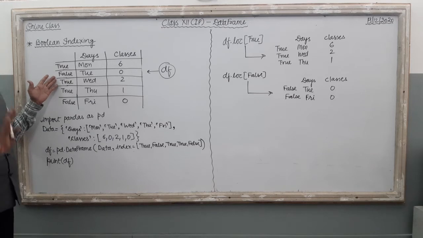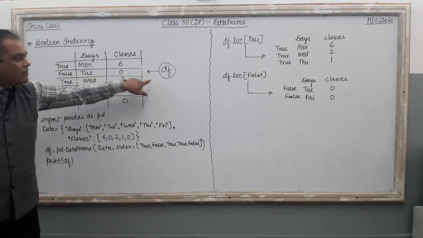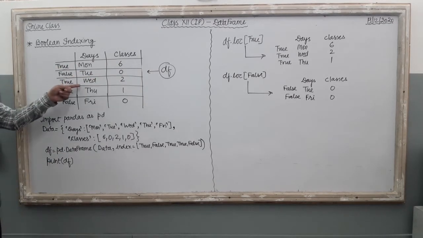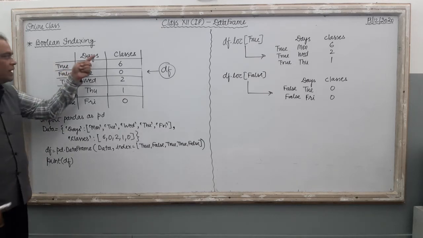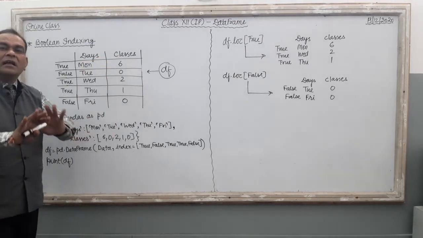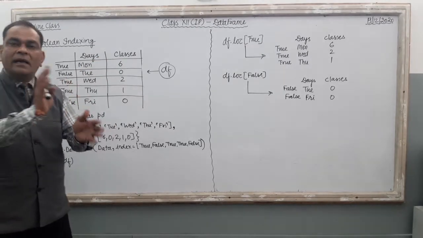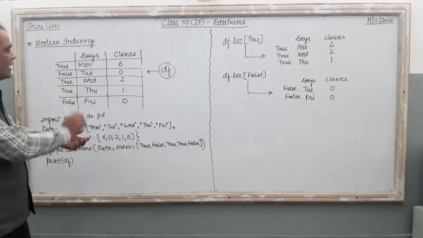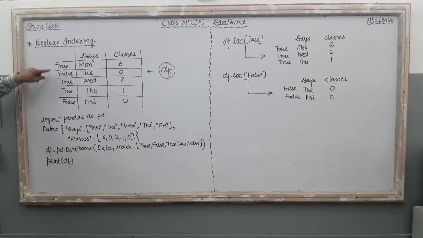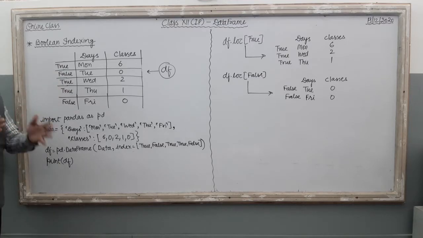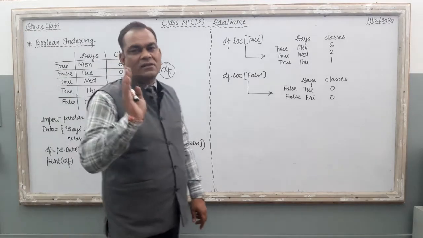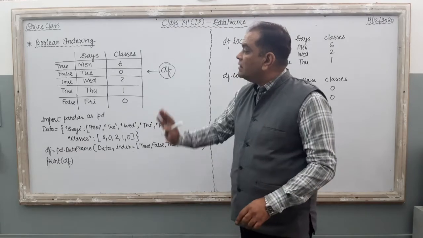frame, yes or no. Just see here, one data frame is created, and in this data frame just see the index part. These are the indexes, or we can say row indexes, whereas days and classes are the names of the columns, or we can say column indexes, right? So in this data frame I just used true, false, true, true, false like the index names with this data frame.